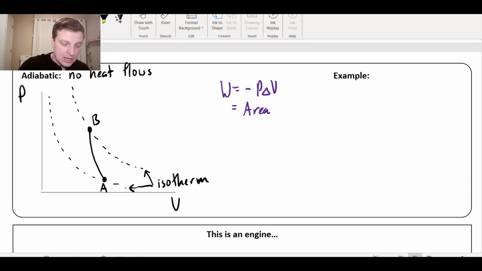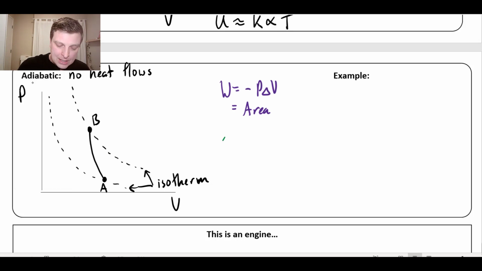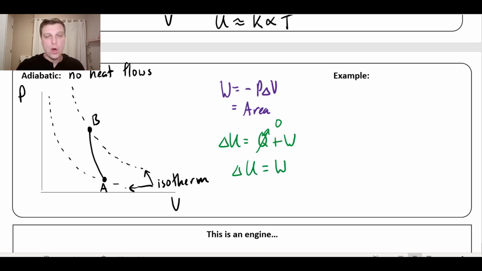But when I look at my first law, my change in internal energy is equal to Q plus W, so heat plus work. Well, for an adiabatic process, heat doesn't flow in or out, and so this heat term is just zero, which means my change in internal energy is done only by the work. So for example, when I go from A to B, maybe I do a compression on the gas and it jumps up in temperature, that change in internal energy is entirely due to the work done on the gas, not due to heat flowing in or out.